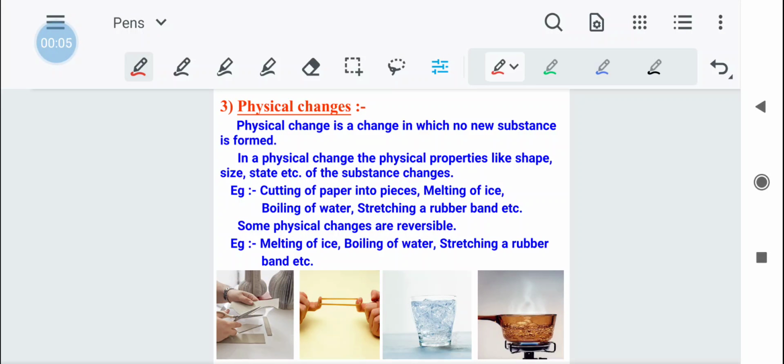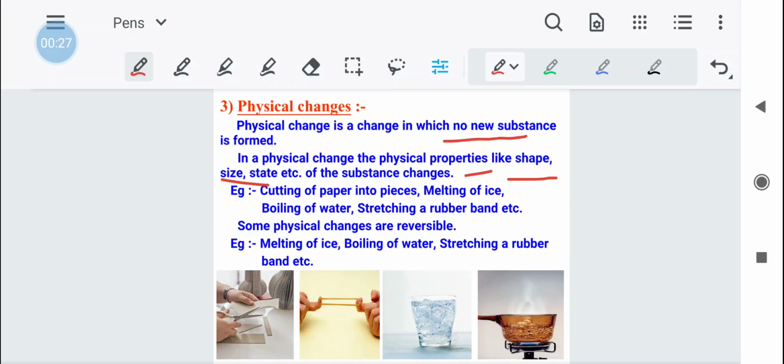Students, today we are going to study physical changes in detail. As I have told you in the earlier class, a physical change is a change in which no new substance is formed. So, what happens in a physical change? In a physical change, the physical properties like shape, size and state of the substance change.